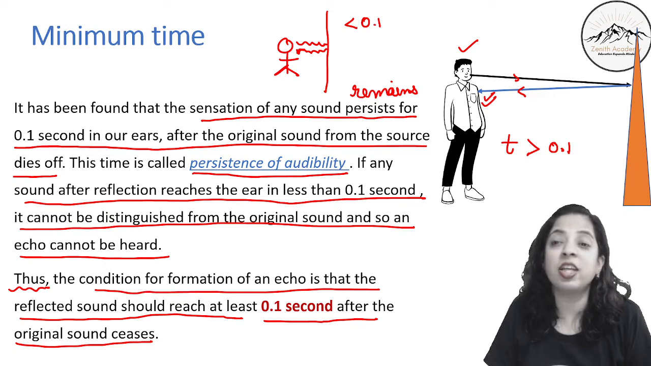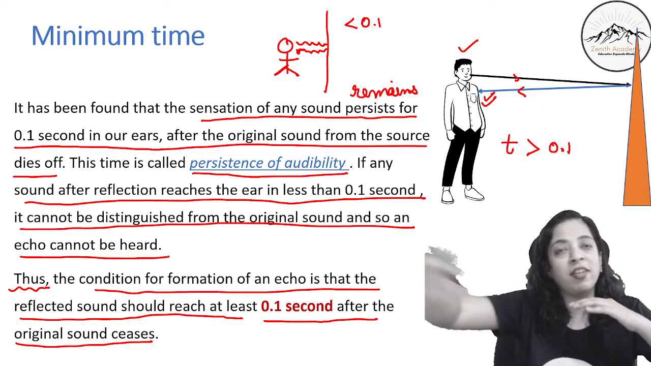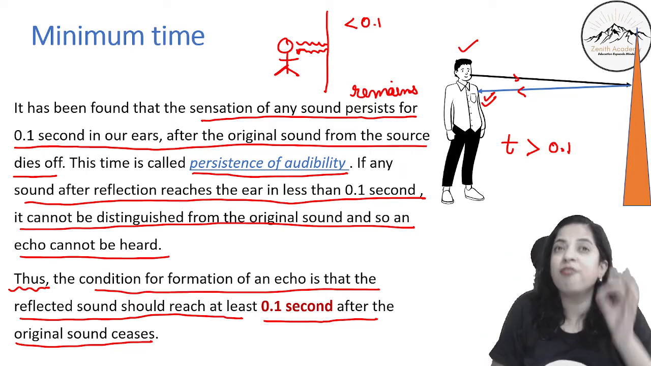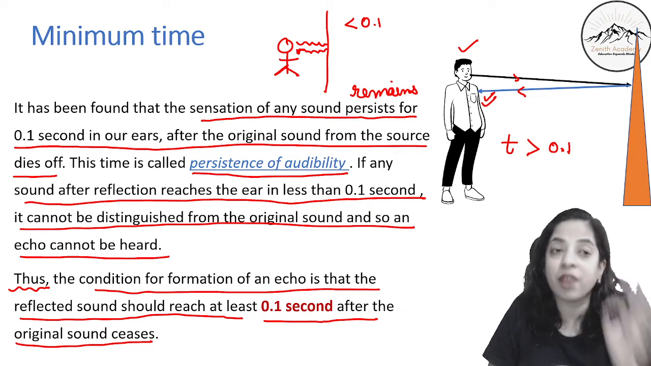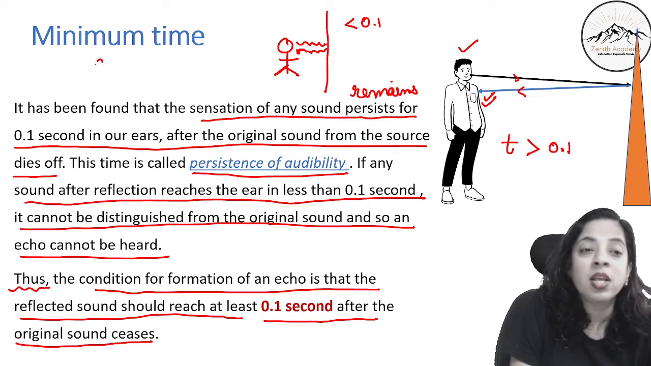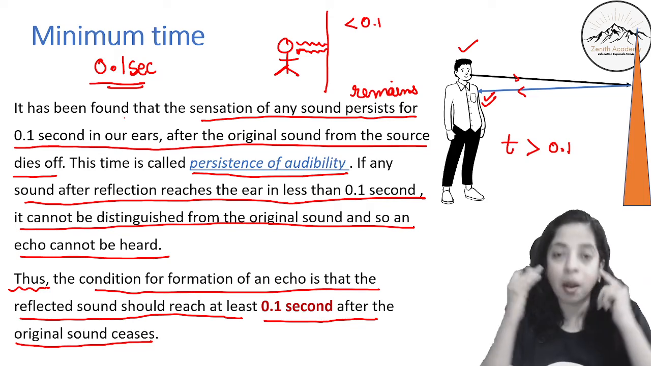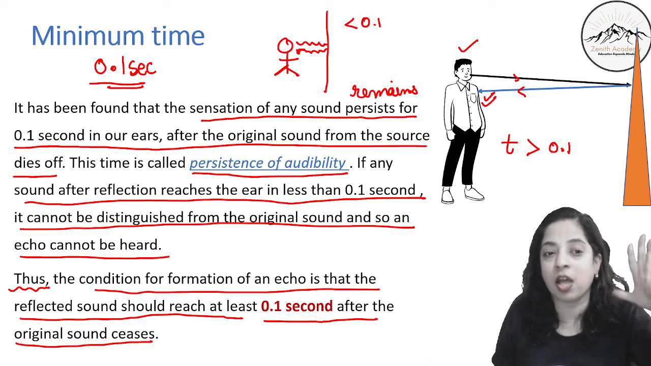But the intensity of sound will not be the same, because some energy is lost in traveling through the air. So that loud sound he will not hear. He will hear a faint sound. I hope this is very, very clear to you. Why the sound is faint and what is the minimum time? 0.1 second. So if you want to hear an echo, the reflected sound should come to your ears after 0.1 second of the original sound.